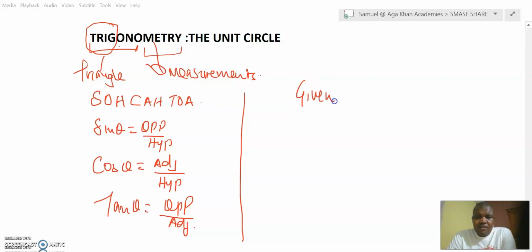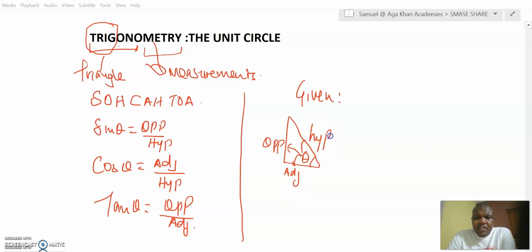So let's see, given a situation of this kind, if you've been given a right-angled triangle and then you've been given an angle theta, then from the angle theta, that side becomes your opposite side. And the line that moves to the angle to join with the hypotenuse is called the adjacent side.